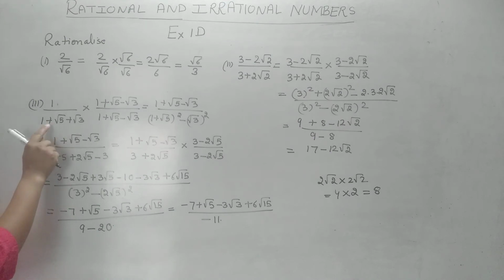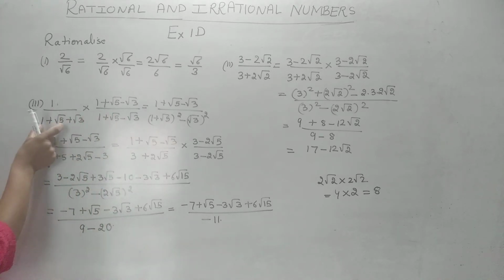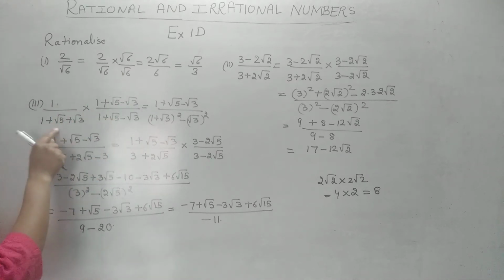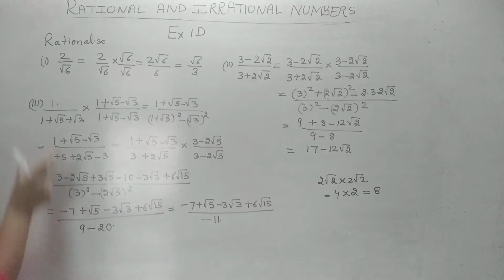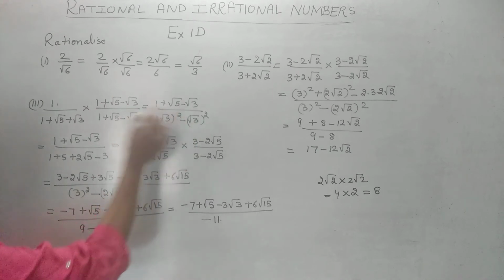So we will not put negative in both. We will have to make only one negative. So what do we do? We keep only root 3 negative. We keep 1 plus root 5 as it is, and we multiply. We keep a plus b, and here we multiply with a minus b. So a plus b into a minus b is what? a square minus b square.